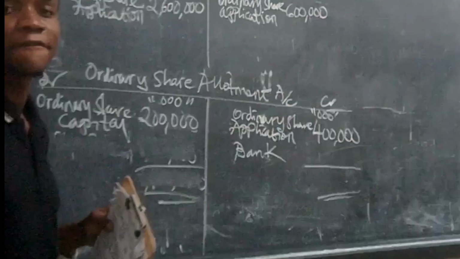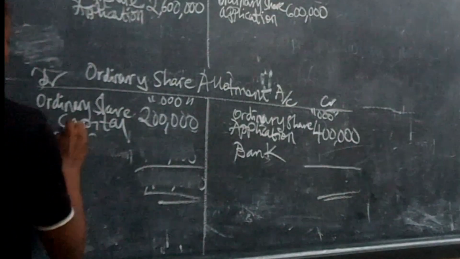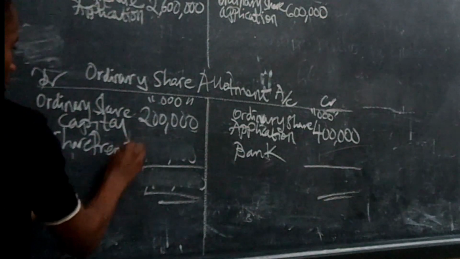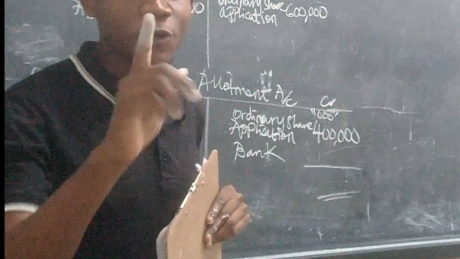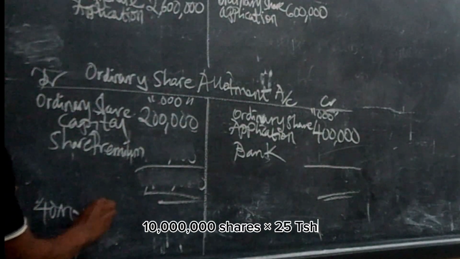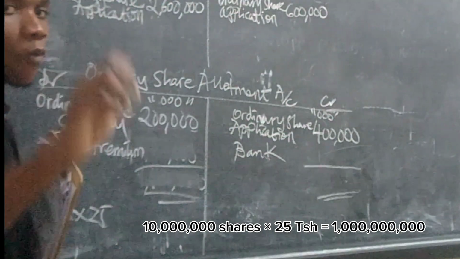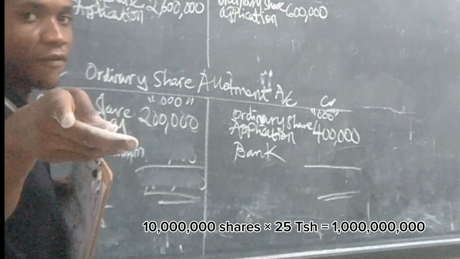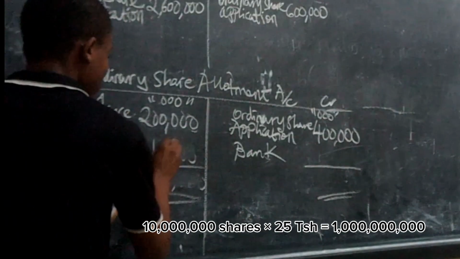After that, we'll take the remainder into the share premium account. Our premium was how many shillings? 25, right? So you take 40 million times 25 shillings per share. You get how much? 1 billion.